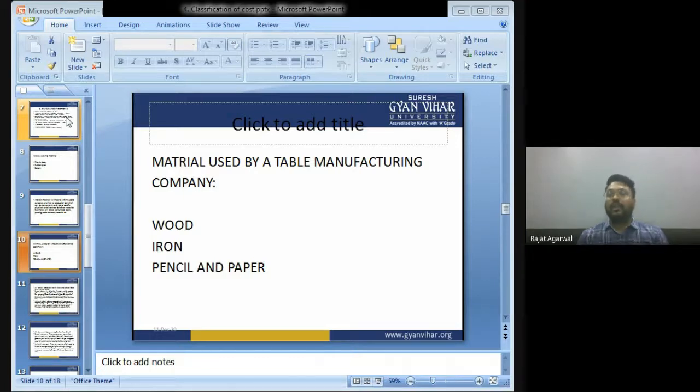Now, children, can you trace the pen and paper in the table? No, sir. Pen and paper is also material, but they cannot be traceable in the product. So pen and paper will be known as indirect material for a table manufacturing company. So materials which can be directly traceable to the finished product are known as direct material, and the materials which cannot be directly traceable to a finished product are known as indirect material.